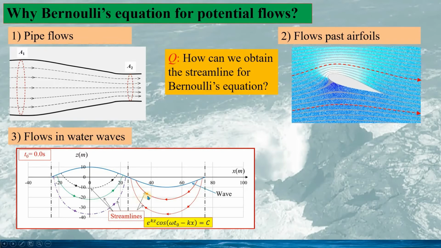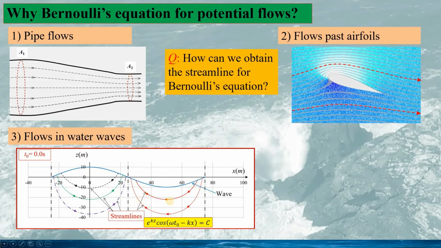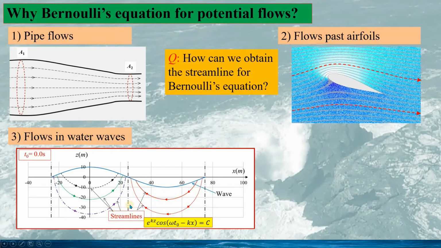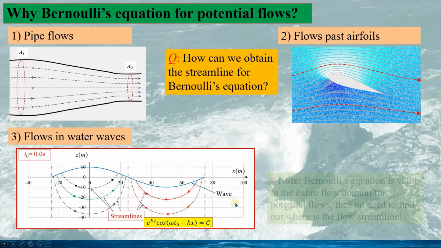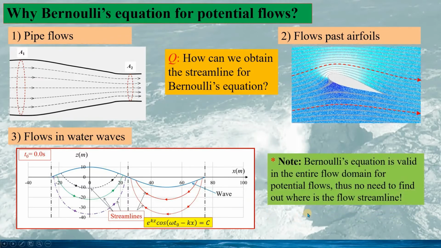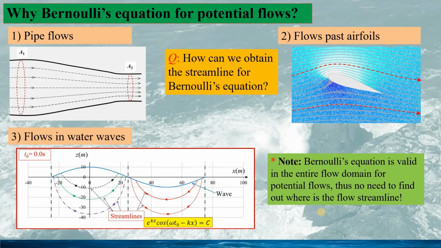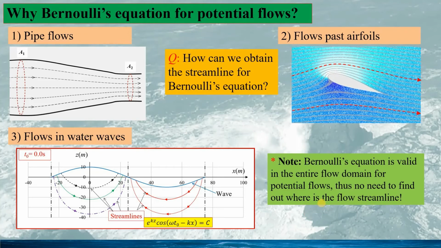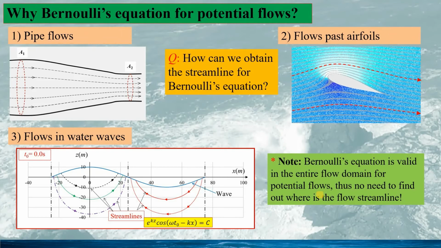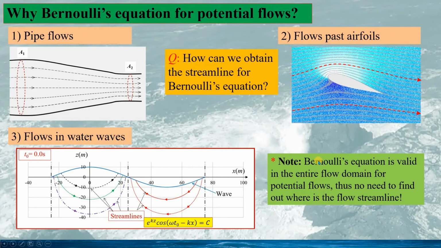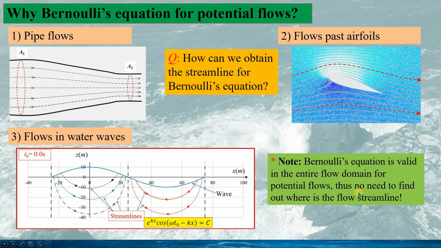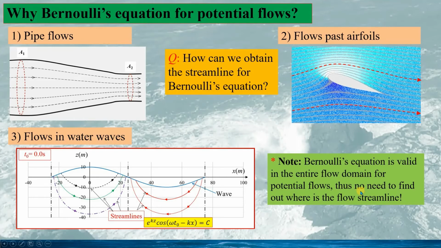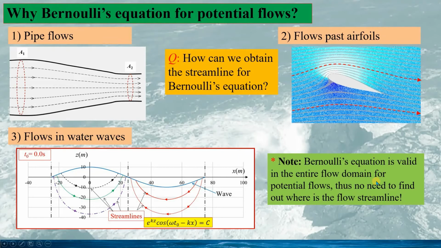Instead, we assume the flow for the water wave is potential flow, so Bernoulli's equation is valid in the entire flow domain. This is why Bernoulli's equation for potential flow is more important and more applicable than the conventional Bernoulli's equation, since for potential flows we don't need to find out where the flow streamline is. We can apply Bernoulli's equation for the entire flow domain.